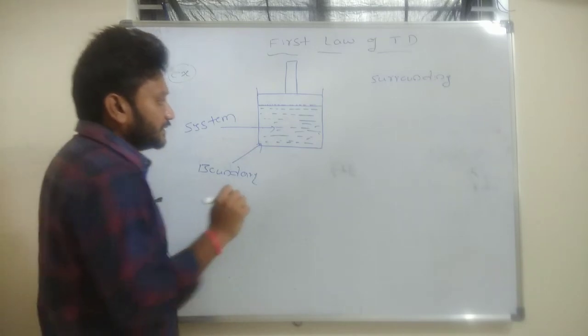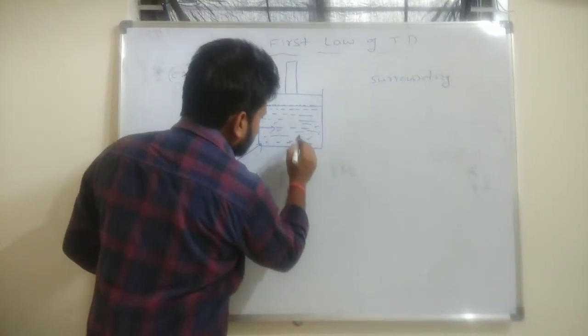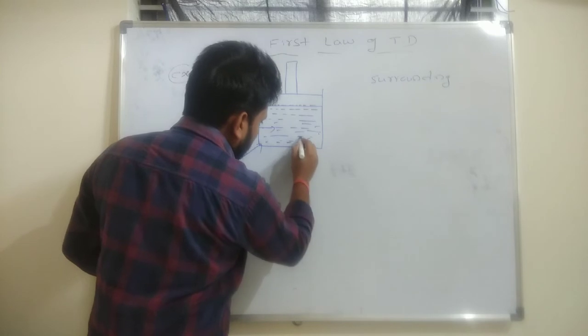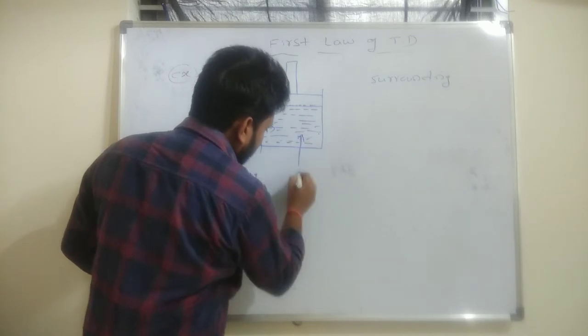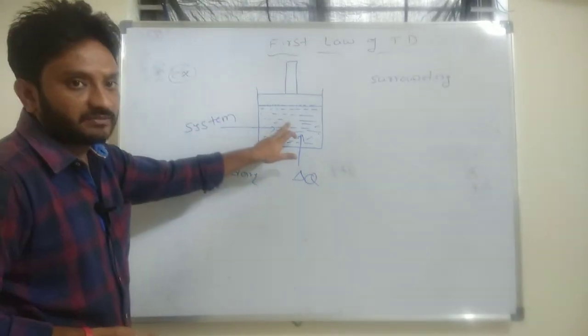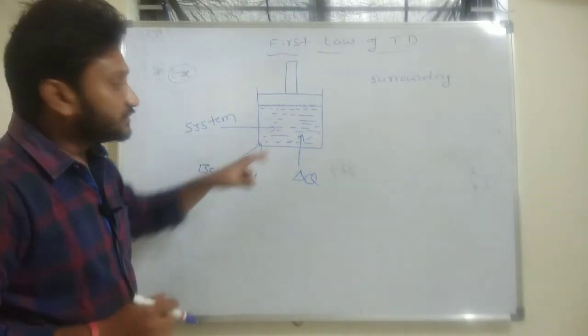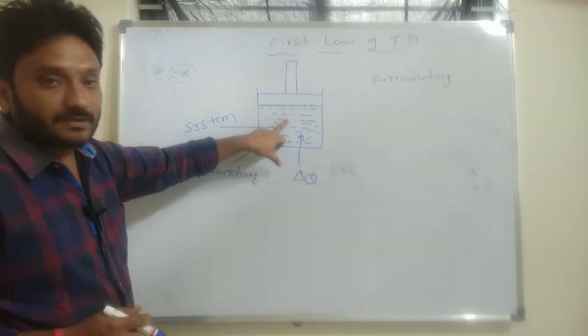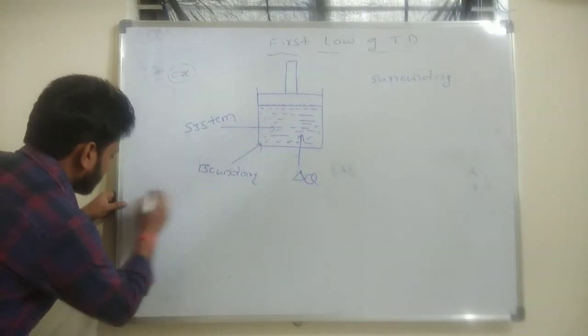Now if you add some amount of heat energy to any thermodynamic system, what will you observe in the system? You will observe two changes.